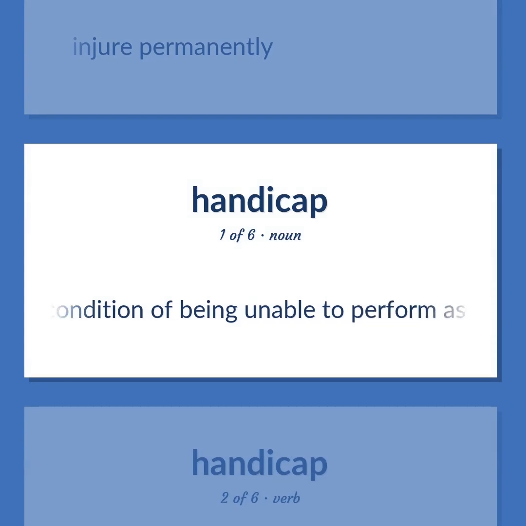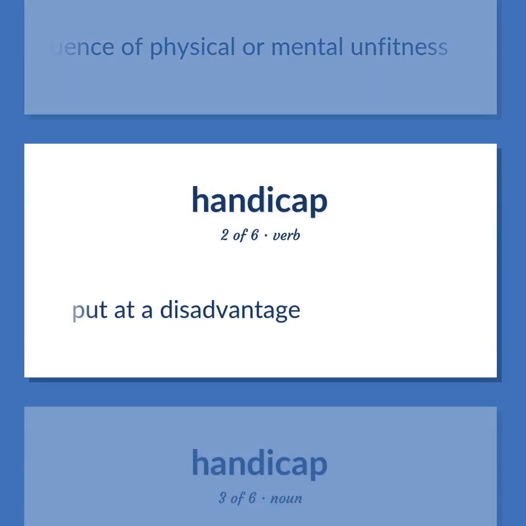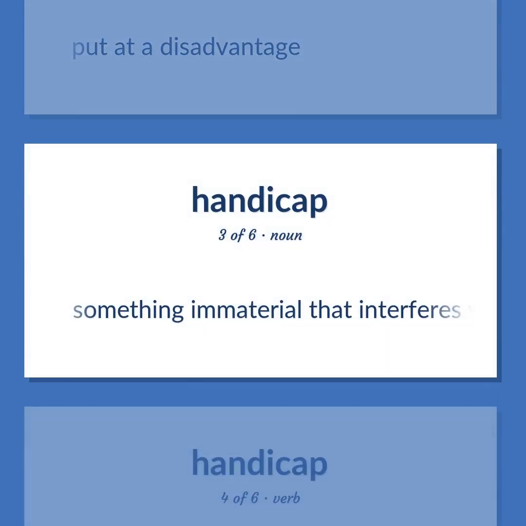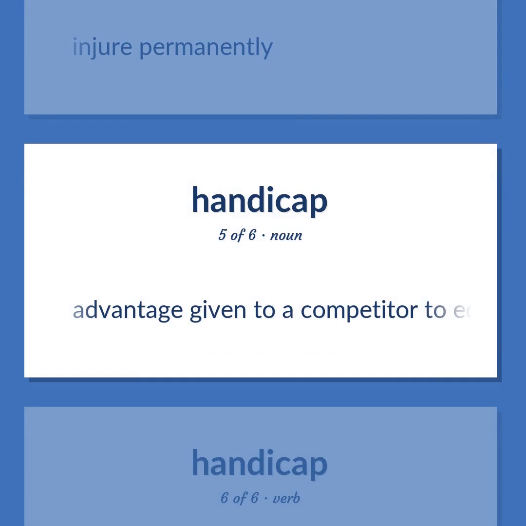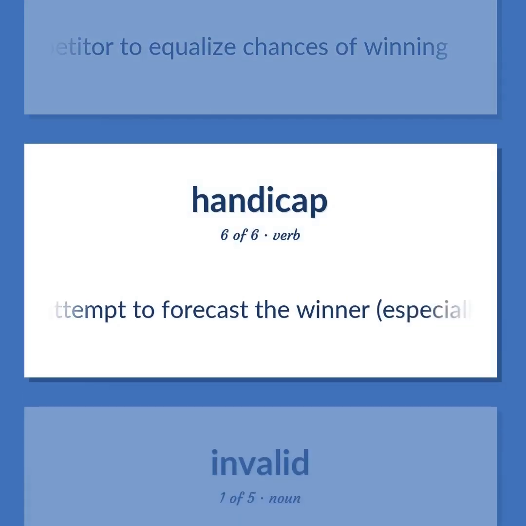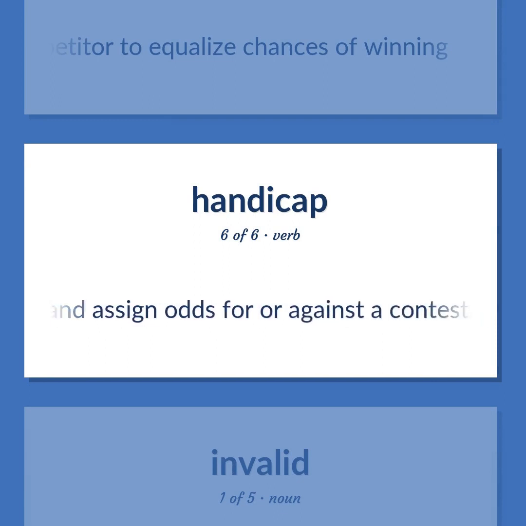The condition of being unable to perform as a consequence of physical or mental unfitness. Put at a disadvantage. Something immaterial that interferes with or delays action or progress. Injure permanently. Advantage given to a competitor to equalize chances of winning. Attempt to forecast the winner, especially in a horse race, and assign odds for or against a contestant.